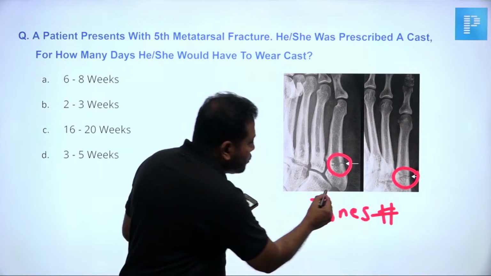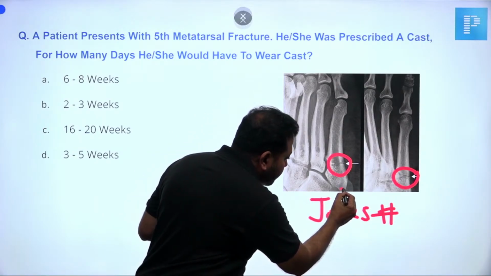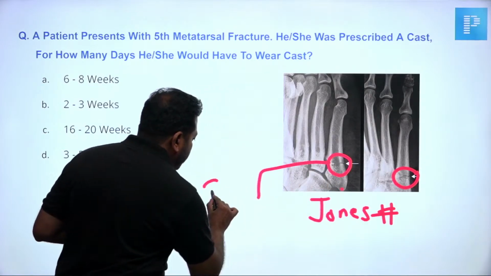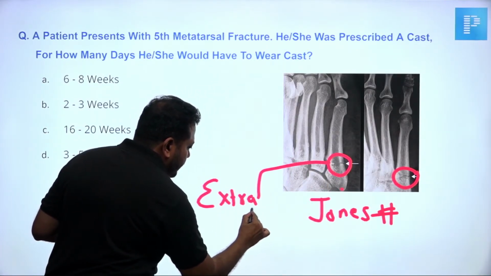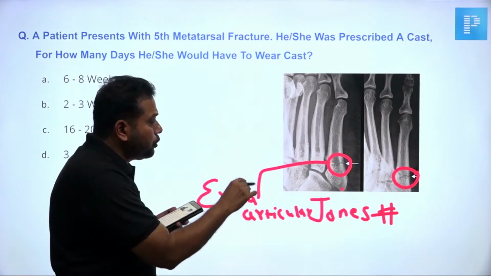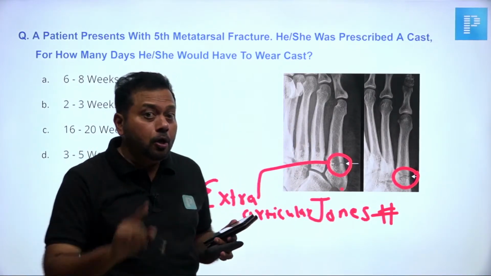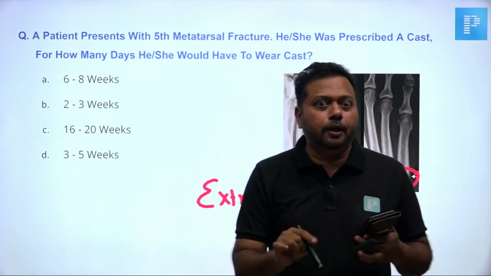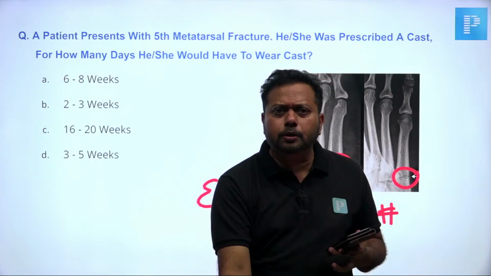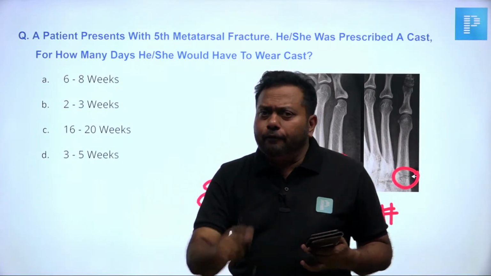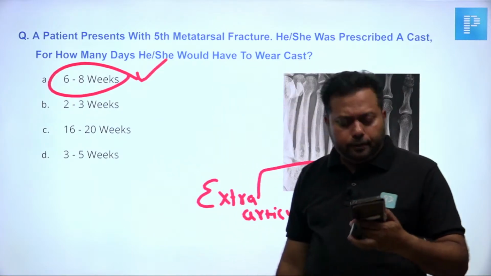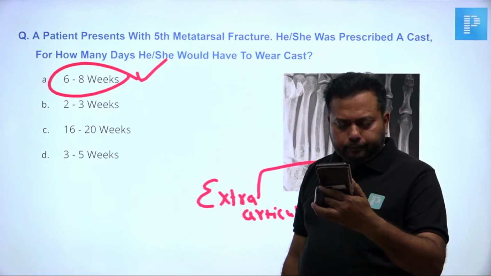See, Jones fracture and pseudo Jones. What's the difference? Pseudo Jones happens here. Jones is extra-articular, while pseudo Jones is intra-articular. Pseudo Jones many times may need surgery. Jones fracture is always treated with POP. How long should it be immobilized? It is there in our notes; we have done this already. It should be given for 6 to 8 weeks. Okay, the right answer is 6 to 8 weeks.